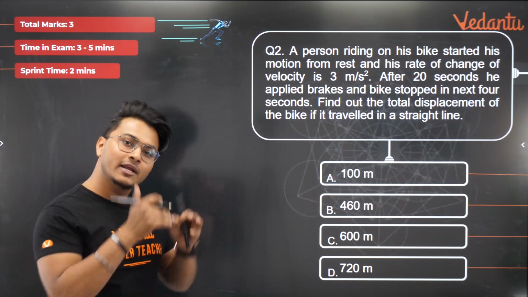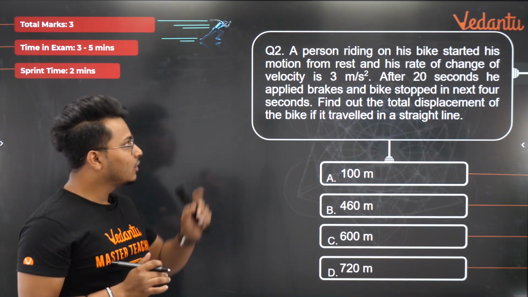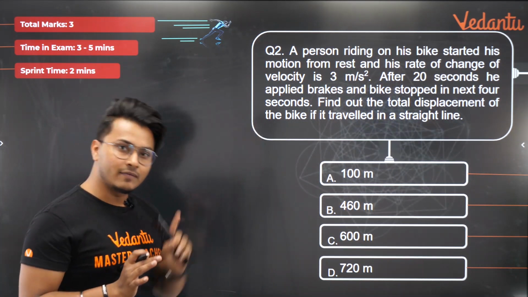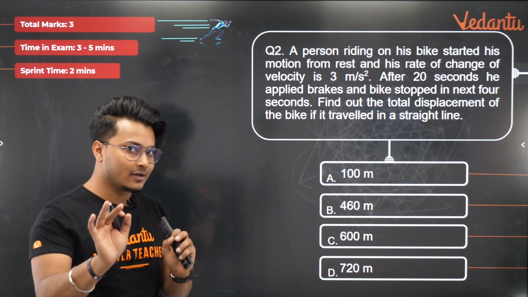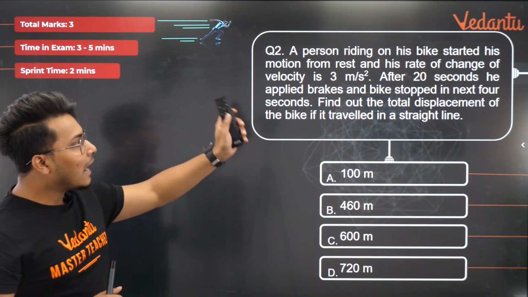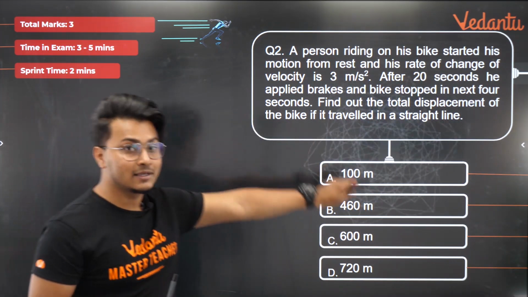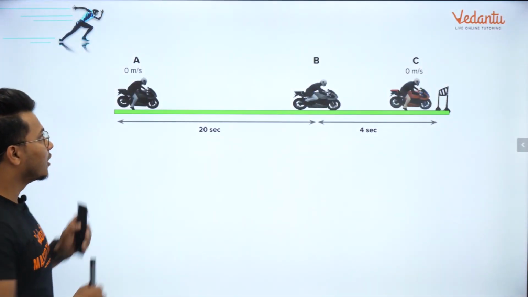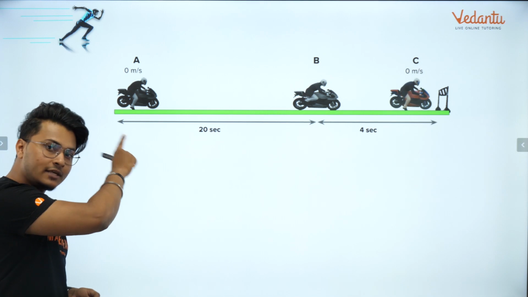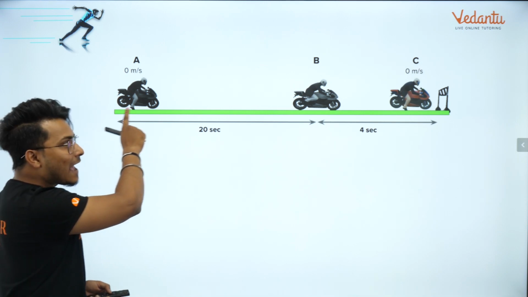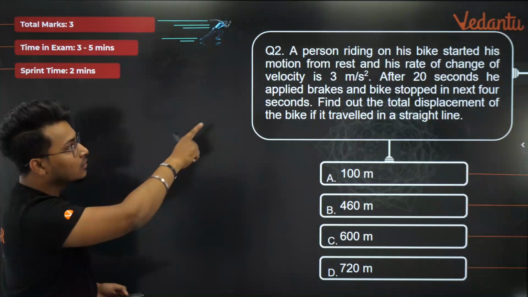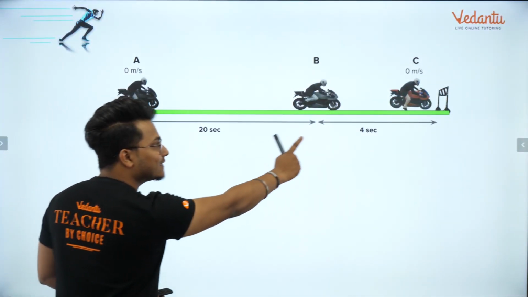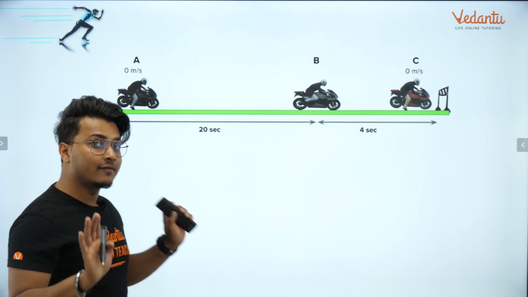यानी कि again acceleration is given to you. Right? Your object started from rest, u is equal to 0, and acceleration is given. Final velocity is not given yet. Let's hold on to that. Now, after 20 seconds, he applied brakes. Yani ke, once the object started moving, the person started from the initial velocity 0 and had an acceleration of how much? 3 meters per second square throughout until 20 seconds. This is what is given.